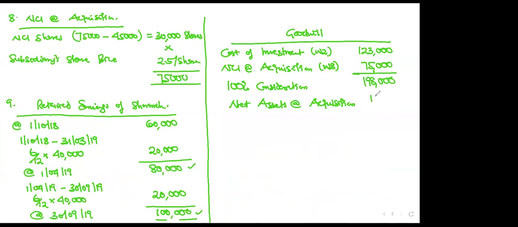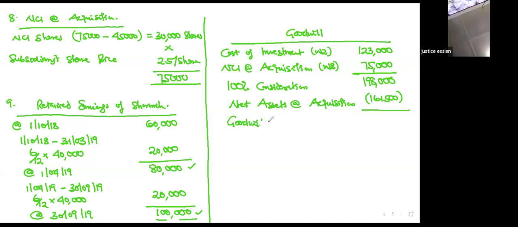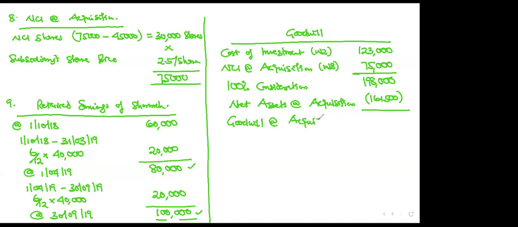So that is 161,500. Take it out of this. What do we get as the goodwill at acquisition? Goodwill at acquisition. What is it? 36,500. So that is where, when there is an impairment, you take it out.